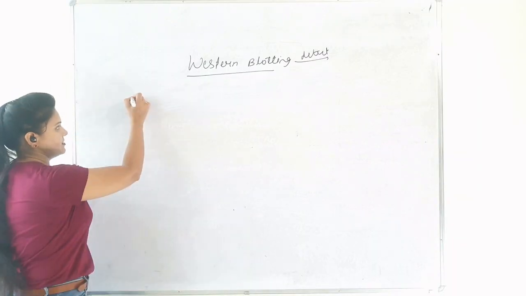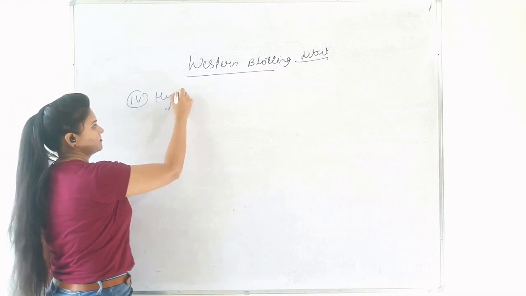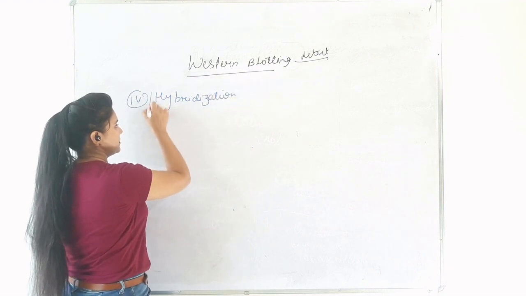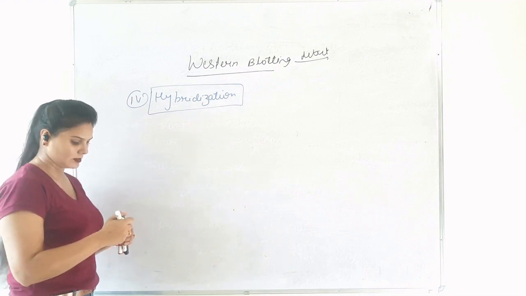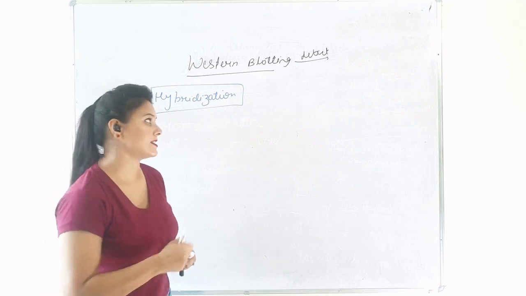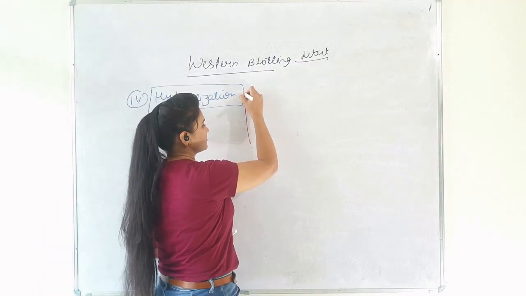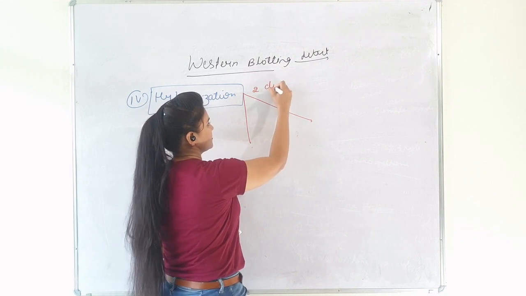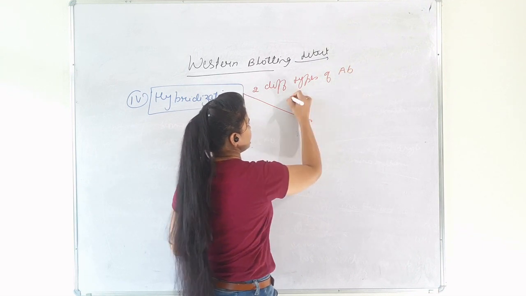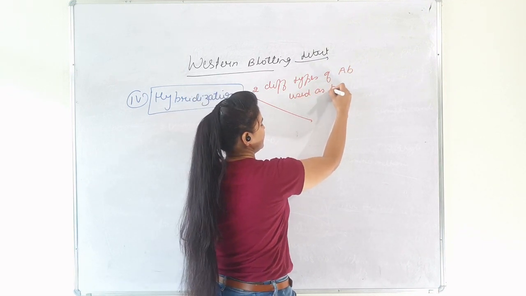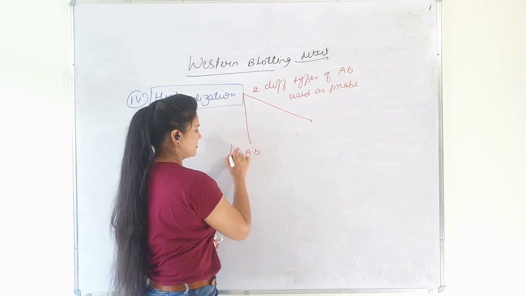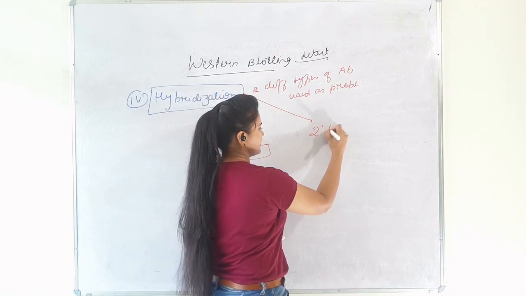The next step is hybridization. Hybridization of a sample with a probe. Two different types of antibodies are used as a probe, which are primary and secondary antibodies.